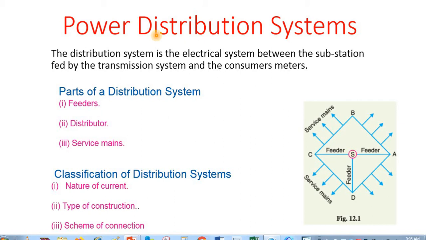If we look at a power system as a whole, there are three major components. The first one is power generation system, the second one is the power transmission system, which is responsible for supplying power over the long distance, and the third one is the power distribution system, which supplies power to the consumers.